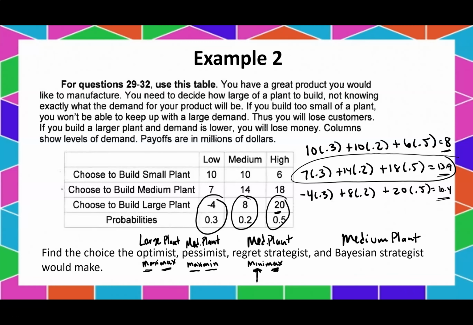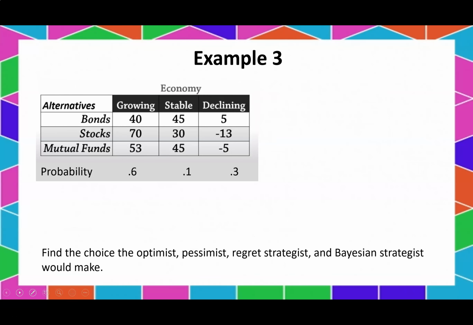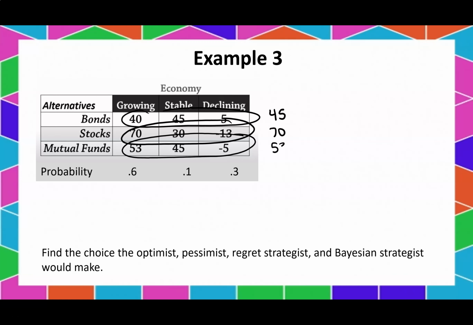Sweet. All right, we got one more. What's the optimist choice here? We'll go across. What's the max of that? That's 45. What's the max of that? That's 70. What is the max of that? That's 53. We want to choose the biggest one. That would be 70. So we would be choosing stocks here. Okay, same thing for the pessimist, but we're going to choose that smallest number. So here we've got 5, -13, and -5. And we want to get the biggest possible value. We think the worst thing is going to happen, so let's pick the best case scenario. In that case, it's going to be bonds, right? 5 is better than all those negatives.